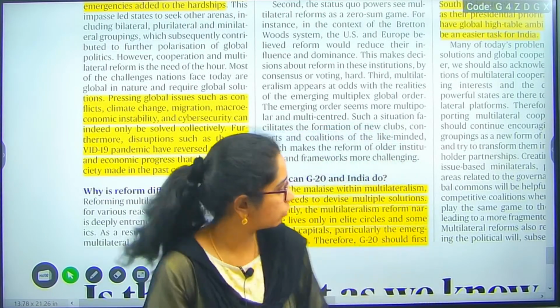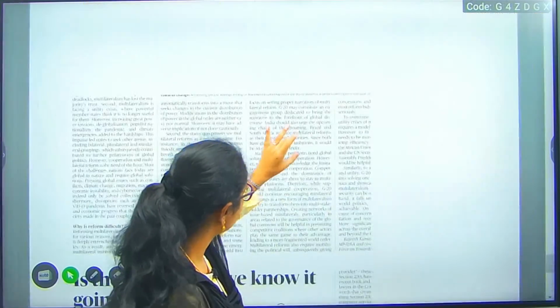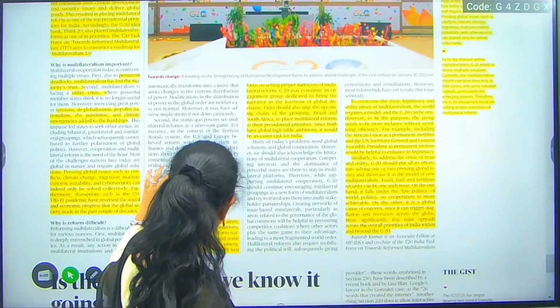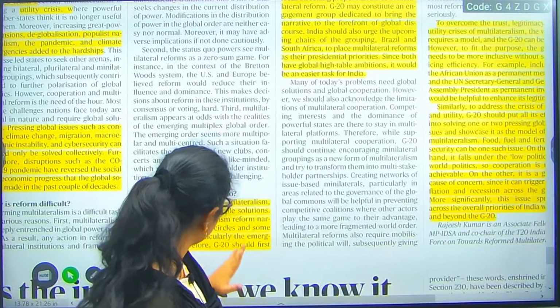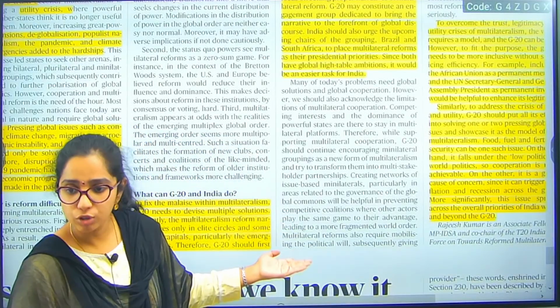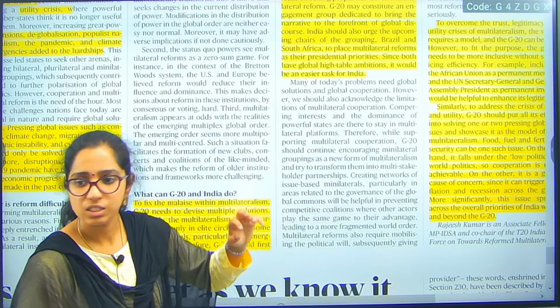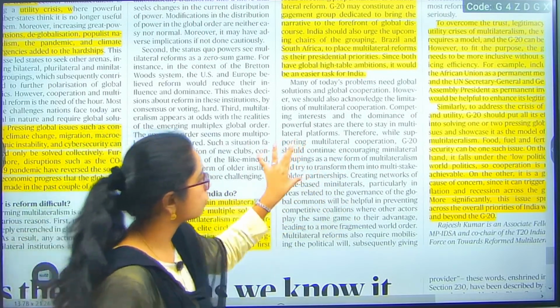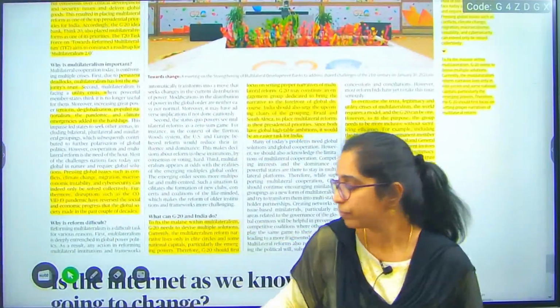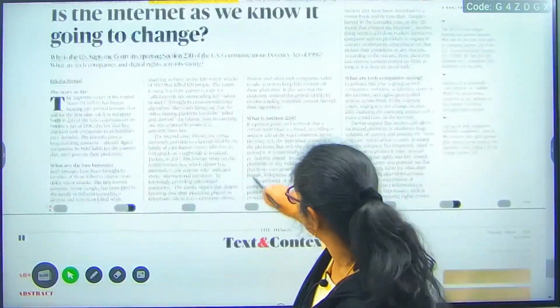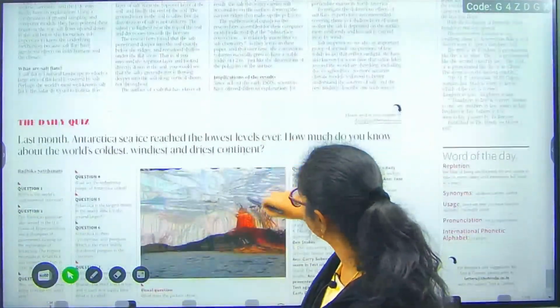So yeah, you can just go through this article, nothing more than that is mentioned. How to fix the malaise and all, they are focusing completely on national capitals or multiple solutions driven, which I have already mentioned in your gist part. I have already given the gist. So just go through this article, that will be enough. Okay, fine. That's all. Nothing more than that.